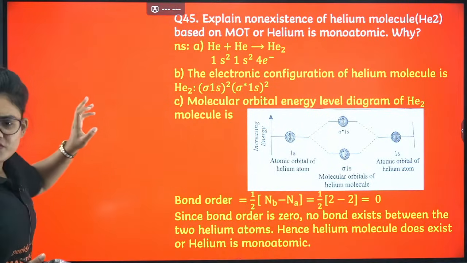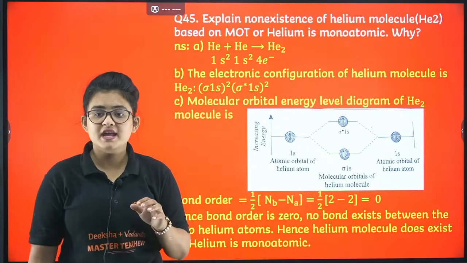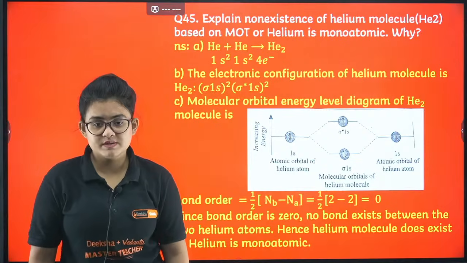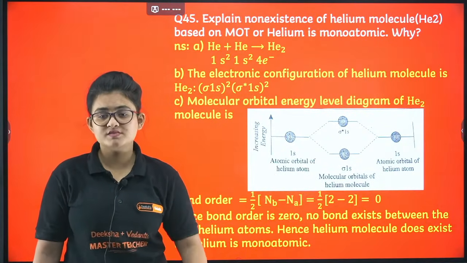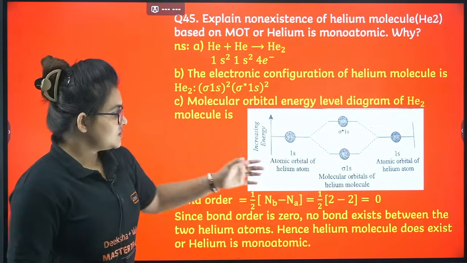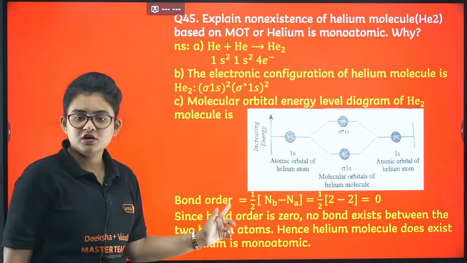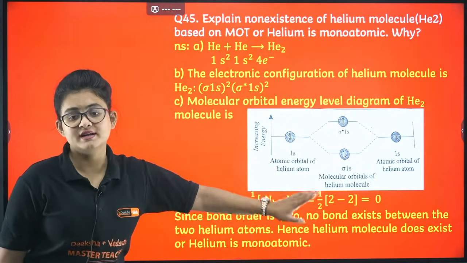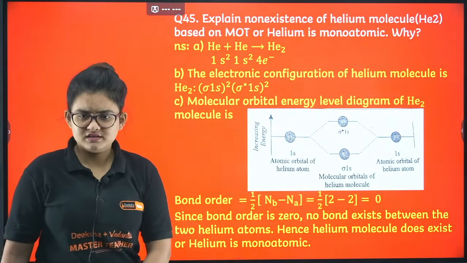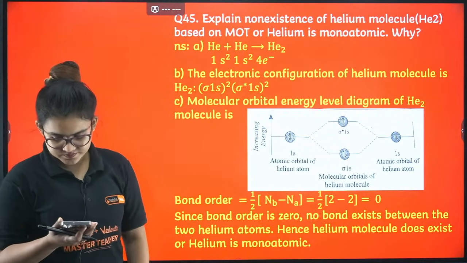So here a very important question. Why does helium not exist in the form of He2? Because the overall bond order comes up to be 0. If the bond order comes 0, it means there is no bond formation at all. So in that case you have to draw the MO diagram, find the bond order with the formula, and show that it's coming 0. That's the reason He2 does not exist, like that you have to explain it.